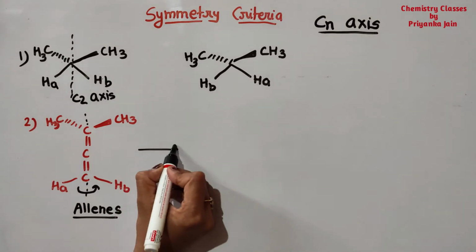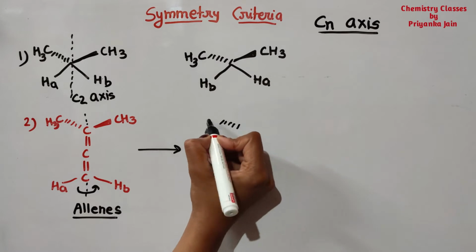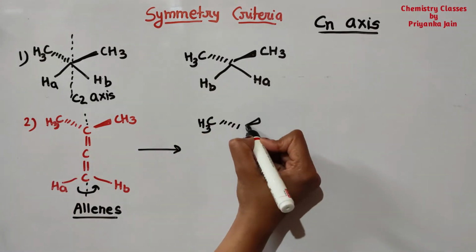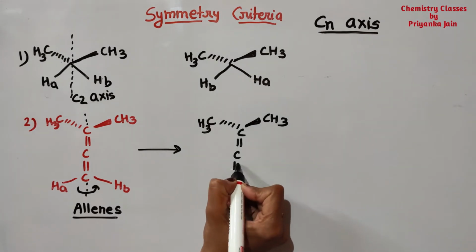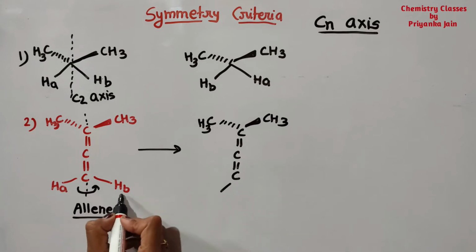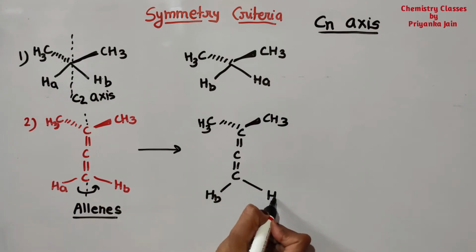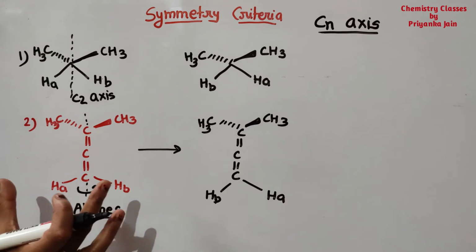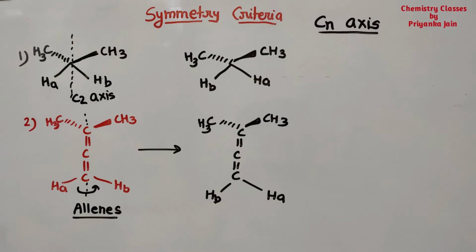So when we are rotating, this will go below the plane in this manner and this will go above the plane, right? And this HP will go here and this HA will go here. So we are getting the same structure again. Both the structures are identical, so the two groups here, these two ligands, are homotopic.